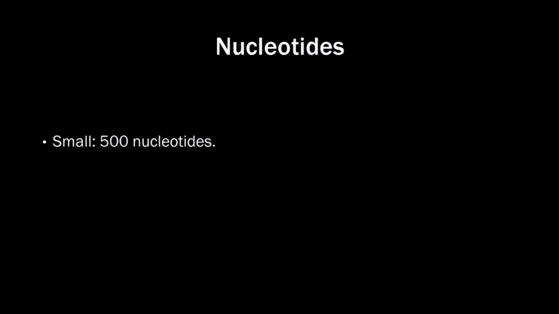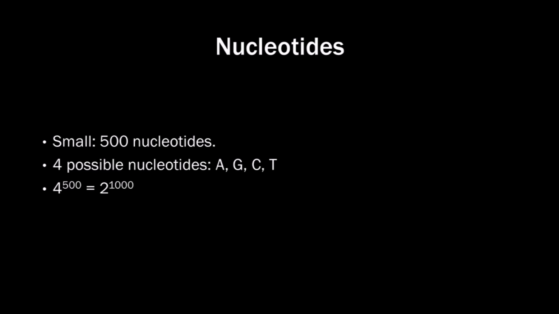A nucleotide can be considered a genetic bit, just like in computers. But instead of it being only 1 or 0, it can be 4 different values: A, G, C or T. So a code of 500 nucleotides long could have 4 to the power of 500 different values. That's 2 to the power of 1000 different values.